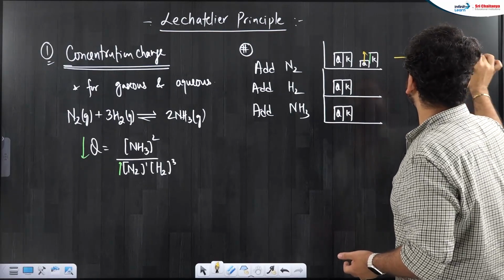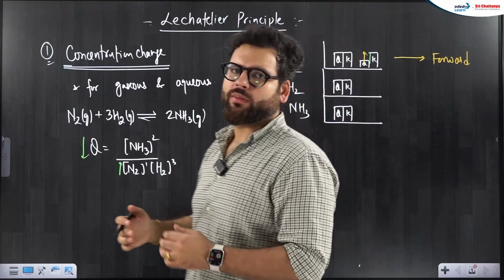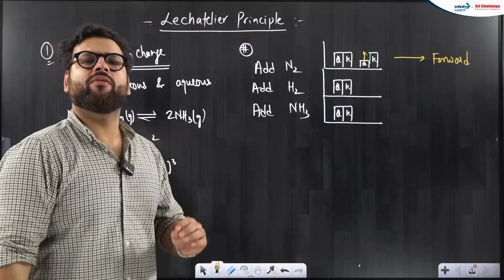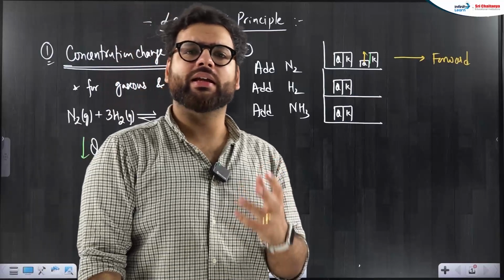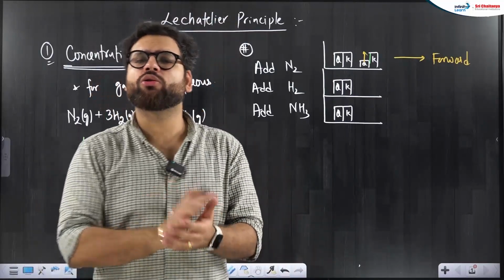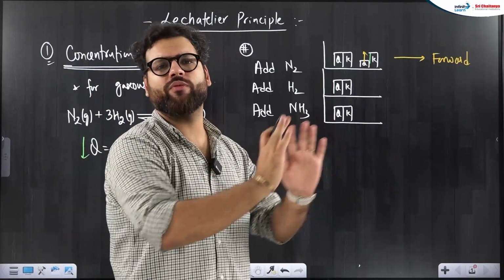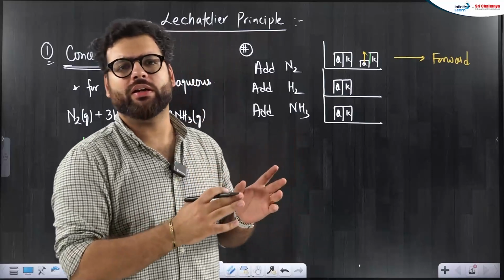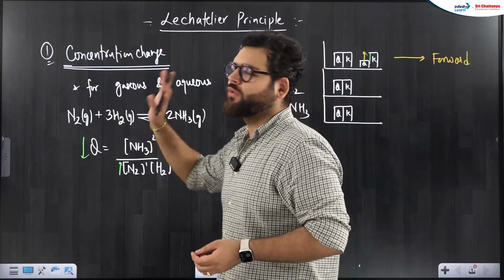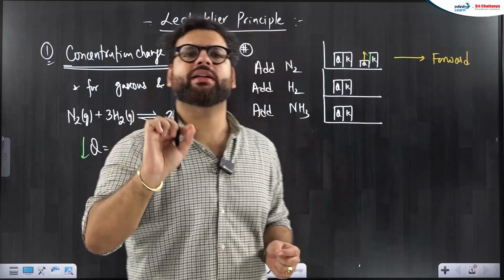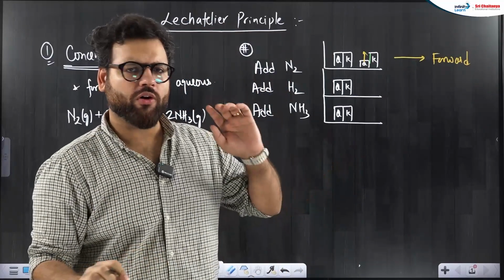Reaction starts moving forward to re-achieve the equilibrium. So, what we have to remember now is when I add reactant, reaction says I will remove reactant. How to remove reactant? By sending the reaction forward. I will consume all the reactant. So, when you increase the reactant, where does the reaction go? Forward. Okay, can we remember? Reactant addition, reaction goes forward.